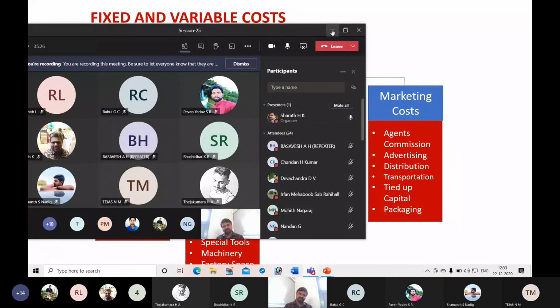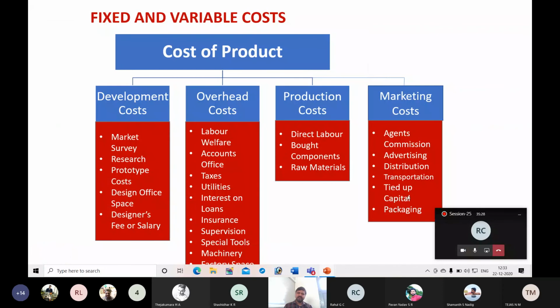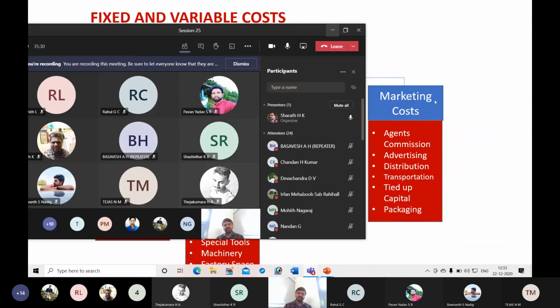So tied up capital means, this is the stage of converting a raw material into a finished product. At times even a finished product may result in tied up capital, as in times of lockdown, where companies had manufactured thousands of cars.